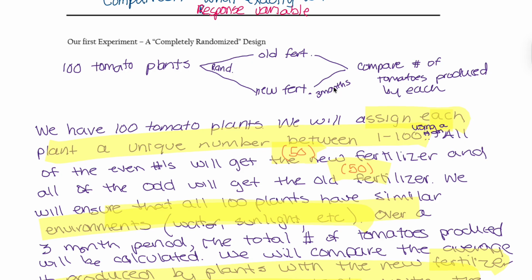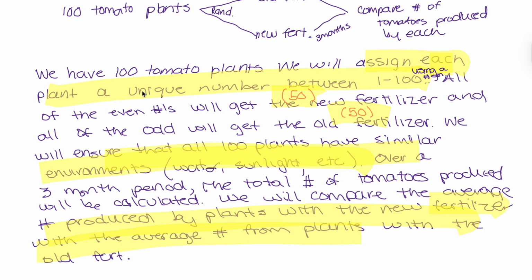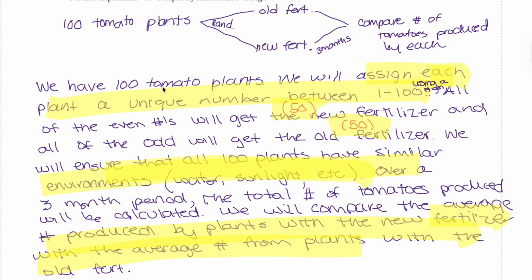So I always recommend when you see an experiment FRQ, you can first draw a diagram like this. It will help you to visualize how you're going to actually write it in paragraph. So we have 100 tomato plants. We will assign each plant a unique number between 1 and 100 using a random number generator. All of the even numbers will get the new fertilizer, 50 plants, and all of the odd will get the old fertilizer, 50 plants. We will ensure that all 100 plants will have similar environments, water, sunlight, etc.